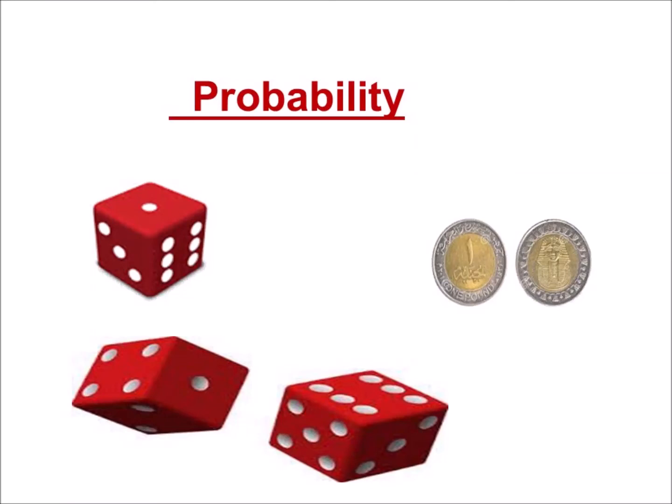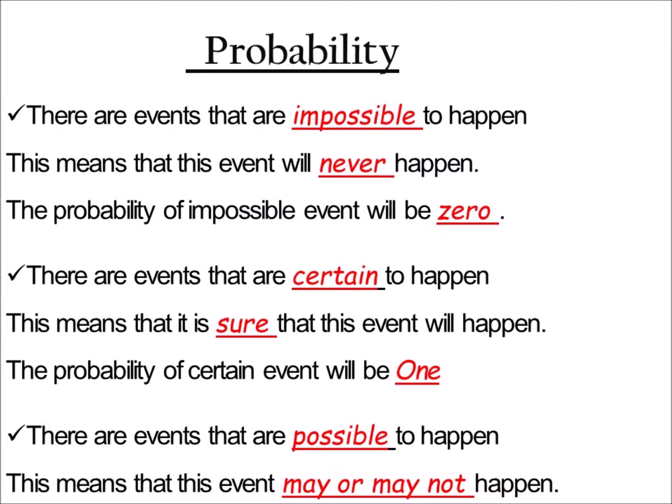Hi guys, our lesson today is about probability. There are types of probability: impossible, certain, and possible. There are events that are impossible to happen, that means they will never happen, like the elephant can fly. So the probability of an impossible event will be 0.